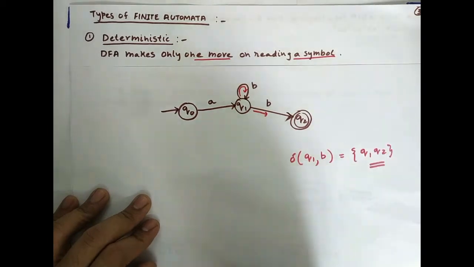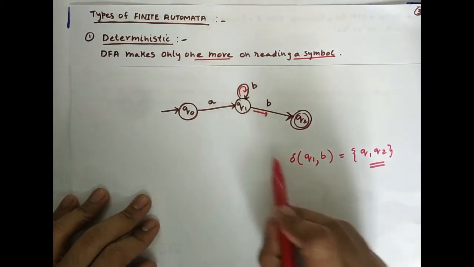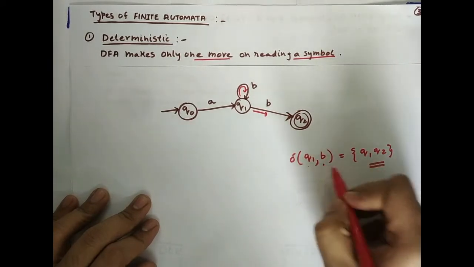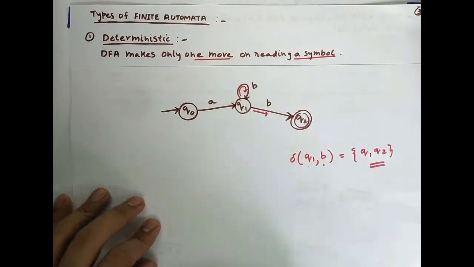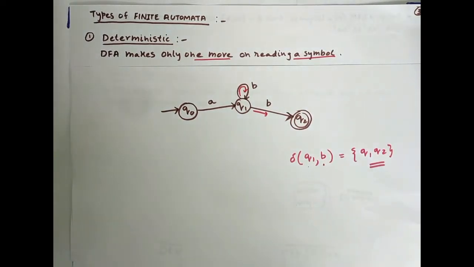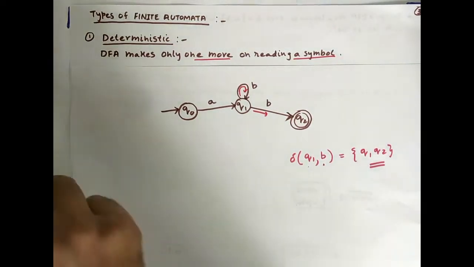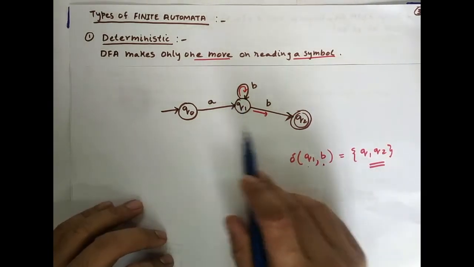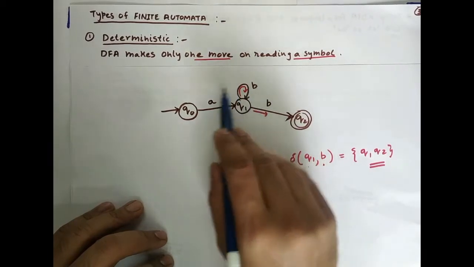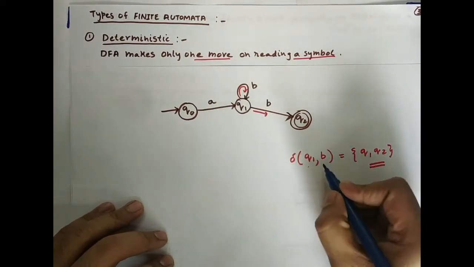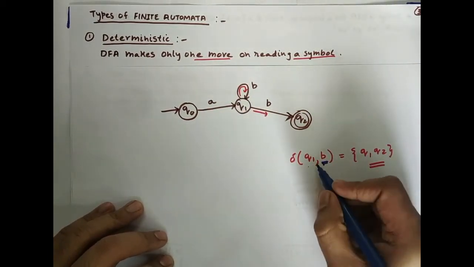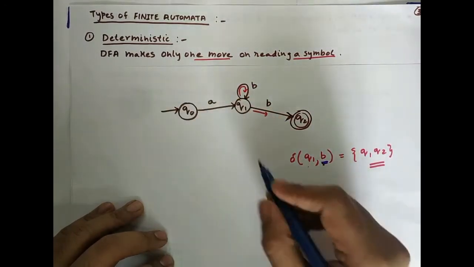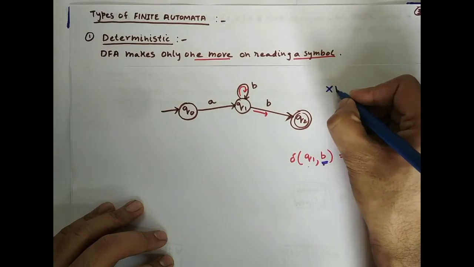So from a particular state on reading a particular input it goes to more than one possible state. According to the definition of DFA, since on reading one particular input symbol it makes more than one move and not only one move, this is not a DFA.